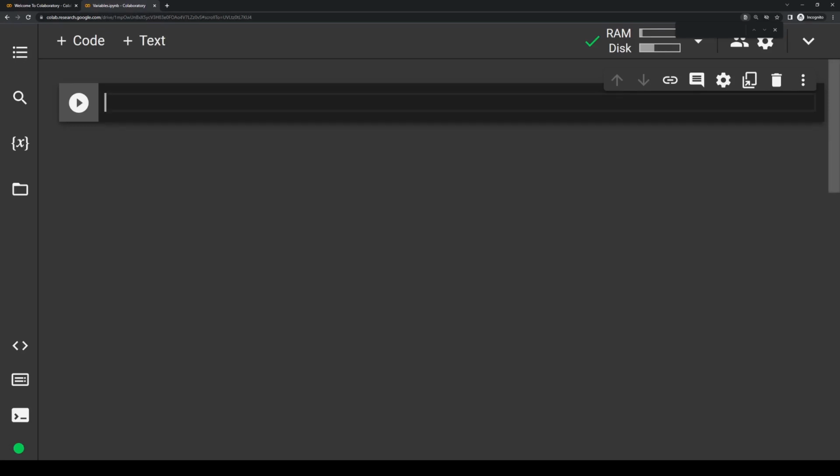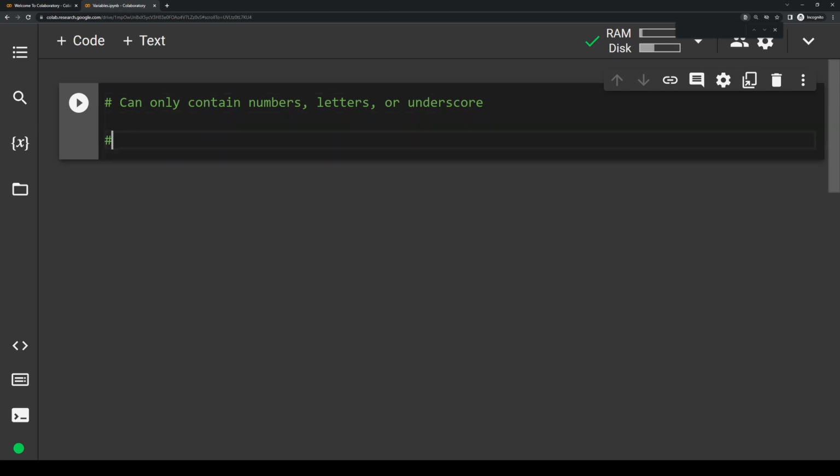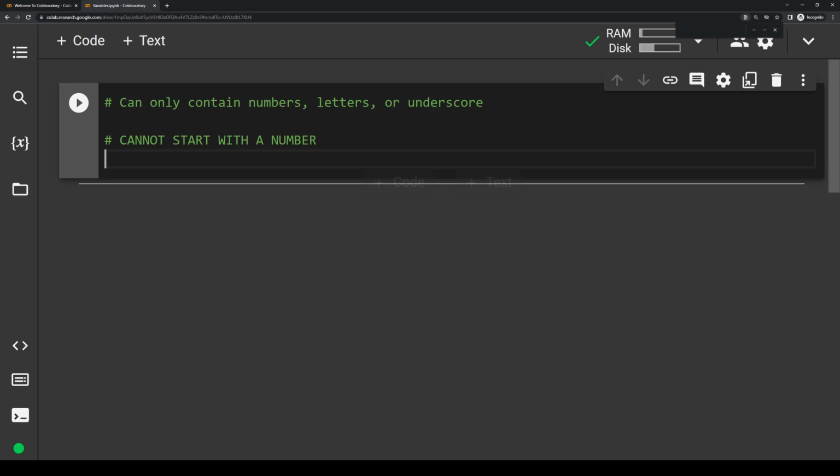I mentioned earlier that you can name a variable pretty much anything that you want, but there are a few rules that you need to follow. So a variable can only contain numbers, letters, or the underscore character. But the caveat is that they cannot start with a number, or else the computer gets confused and will throw an error. Another rule is that it cannot have any spaces in it.